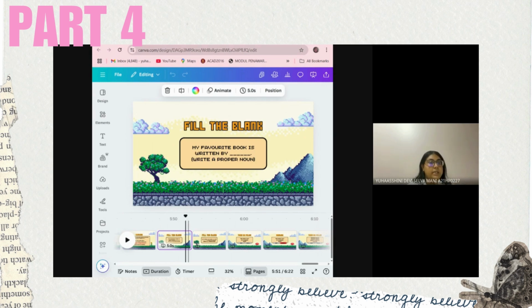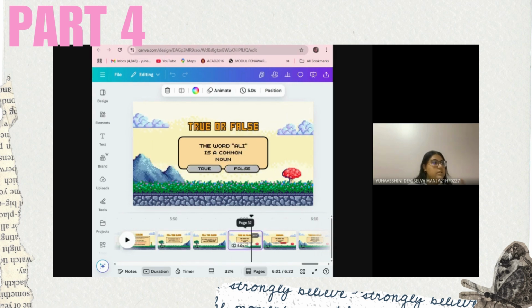These parts make it feel more like a quiz game instead of a worksheet. This was really important to us because we wanted students to be actively involved, not just watching, but actually doing something. So when they type in a proper noun or choose an answer, it gives them a sense of progress.